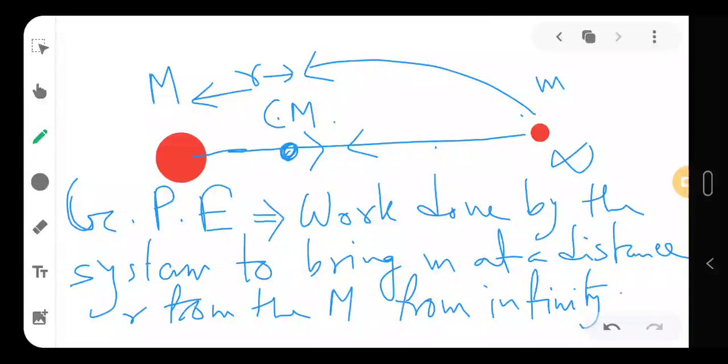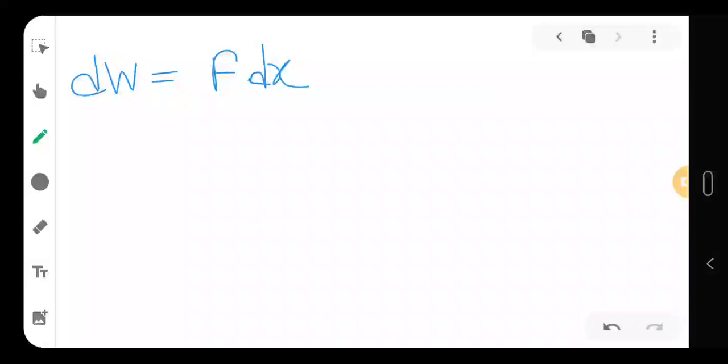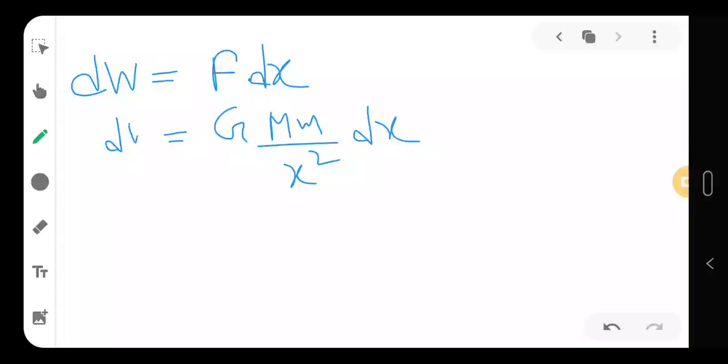So what is the measure? What is the formula for that? Okay, so we can directly find this out. We know that the work done is force into displacement, right? So for a very small displacement dx, the work done is dW. Now I know that the force for gravity is GMm by x square, since we have taken x as a parameter, so I will write GMm by x square dx. So this is my dW.